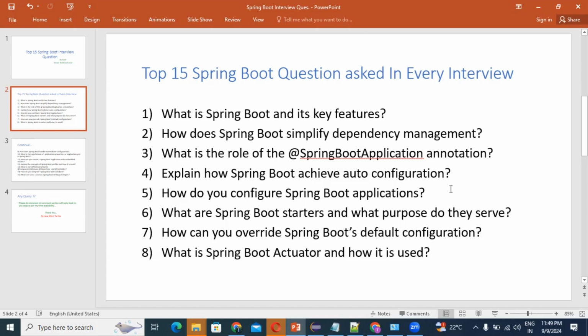Next way, add a configuration class. Use a custom annotation, that is, add a configuration class to define or override beans and settings as per your requirement. Third, profiles. You may have heard of them. Use profile specific property files: application-dev.properties, application-sit.properties, application-prod.properties. It depends upon your environment, right? That is the profile. If you don't know the purpose of profiles, you may search on Google, then you will get more clarity on that.